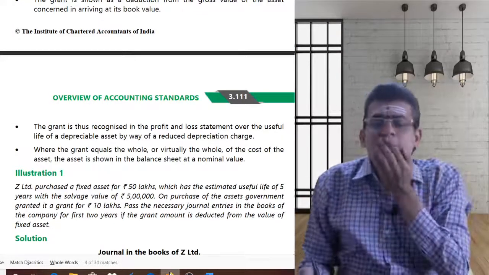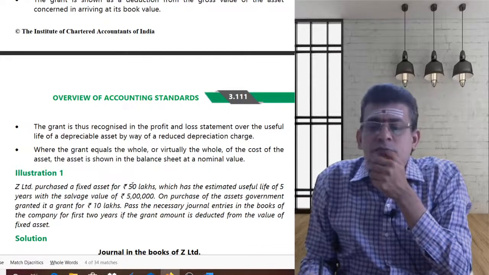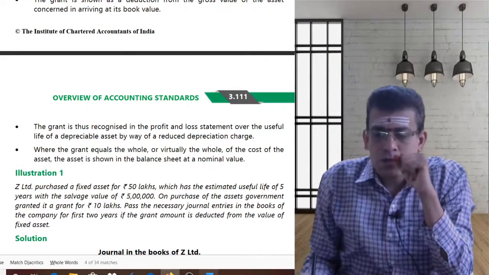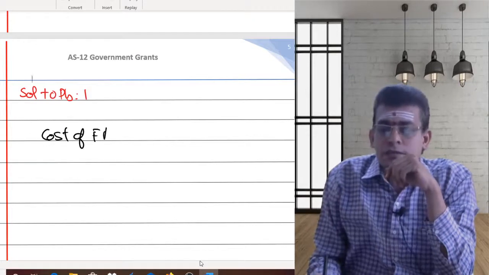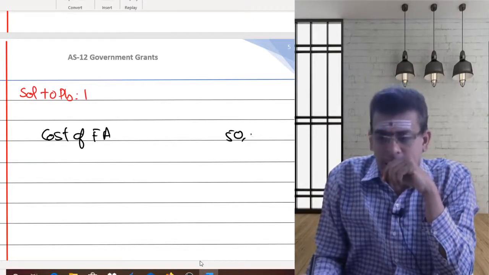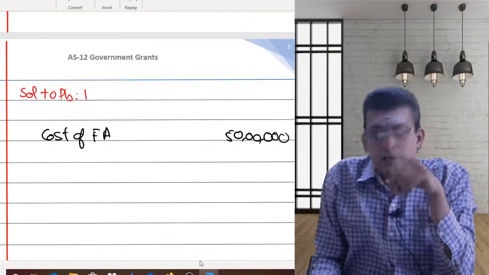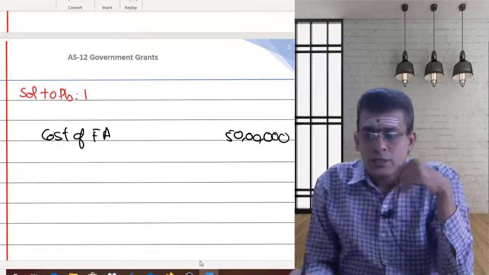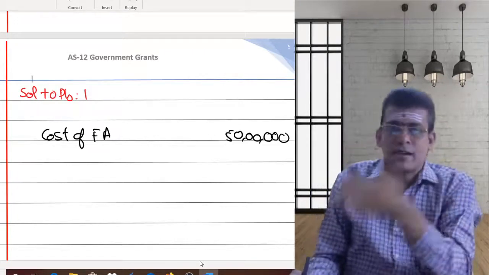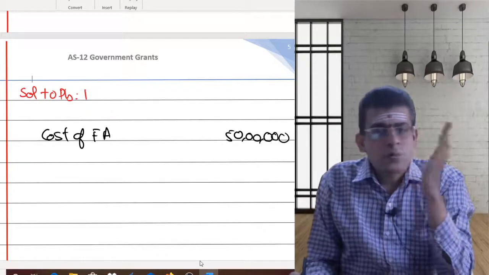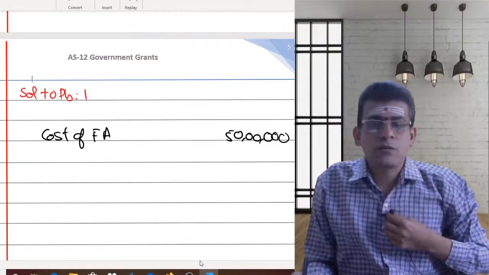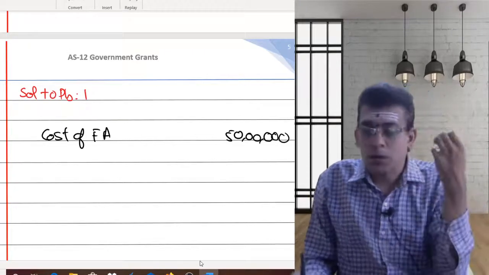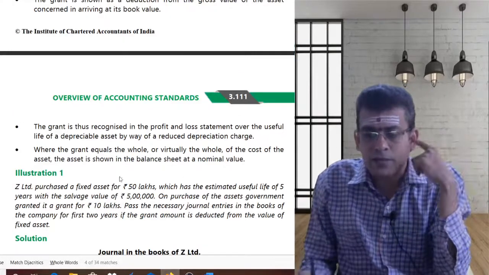Illustration 1. Z Limited purchases a fixed asset for 50 lakhs. So now, what is the cost of fixed asset? Cost of fixed asset is 50 lakhs. Okay. First, let us write all this information. Then we'll see which type of grant that is coming into. So once we ascertain which type of grant that is, then basically we can pass some entries.